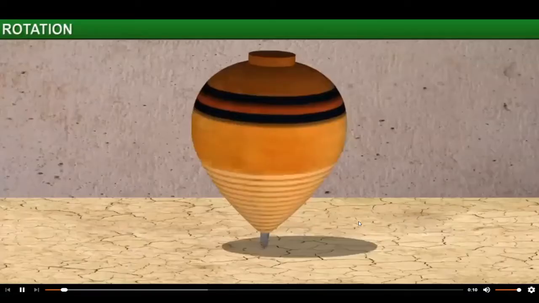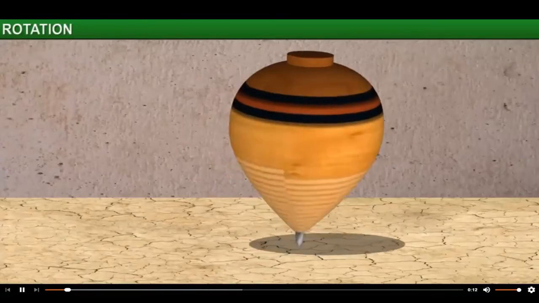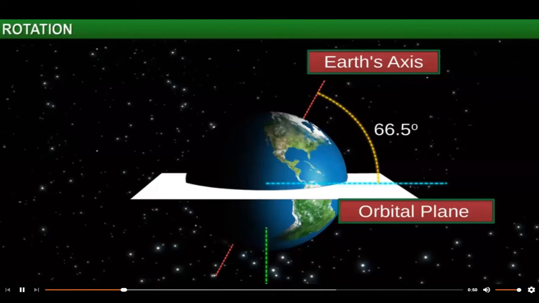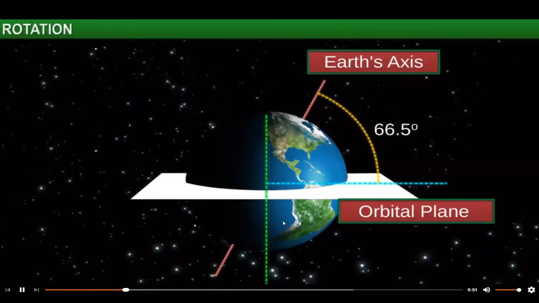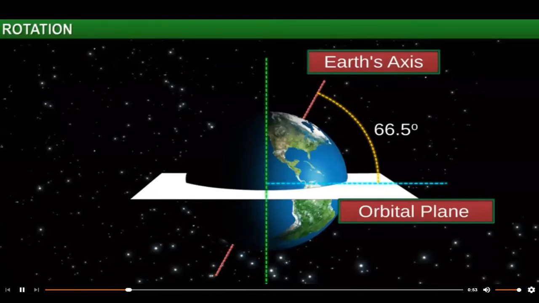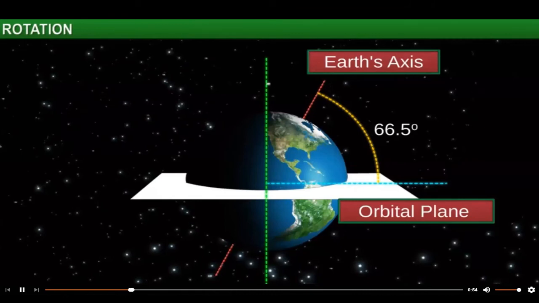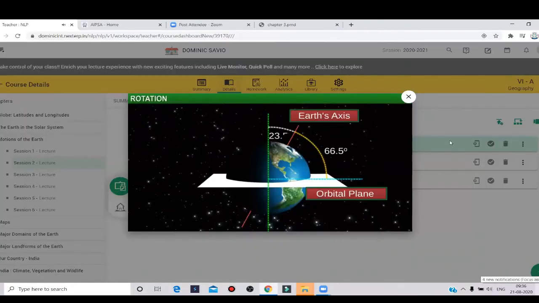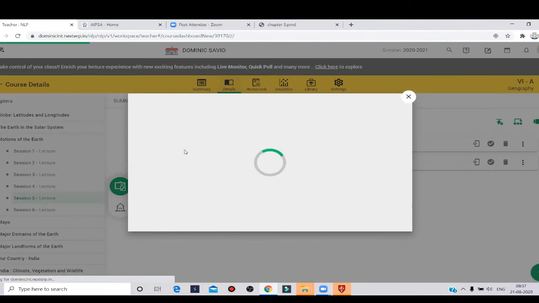See the top spinning. This movement is the same as the video you have already seen, no? Okay, let me wind up. A vertical line is drawn perpendicular to the orbital plane. The axis forms an angle of 23.5 degrees. Complete this chapter today. Please wait.